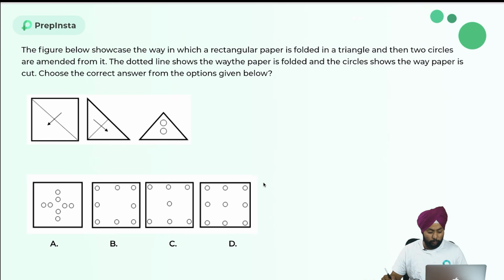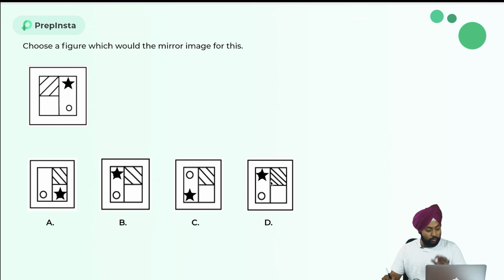Now let's move to the next question. Again, the next question is from visual reasoning. Again, guys, pause the video and try to solve this. Now they are asking a question: choose the figure which would be the mirror image for this. So I have to find the mirror image for this, guys. Again, pause the video and try to solve this and give your answer in the comments.